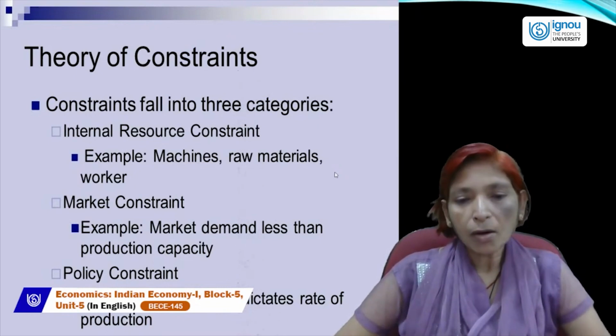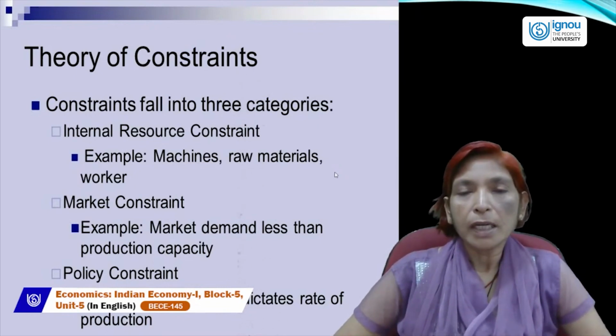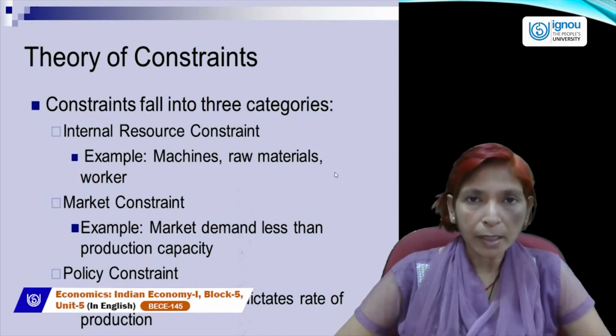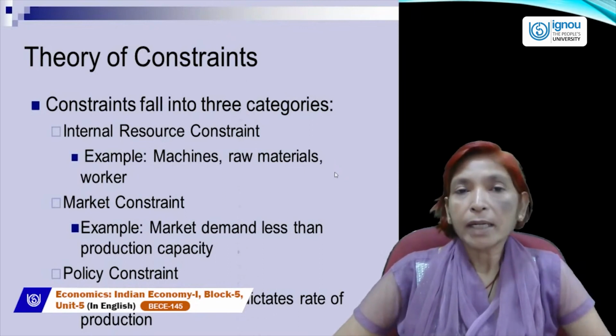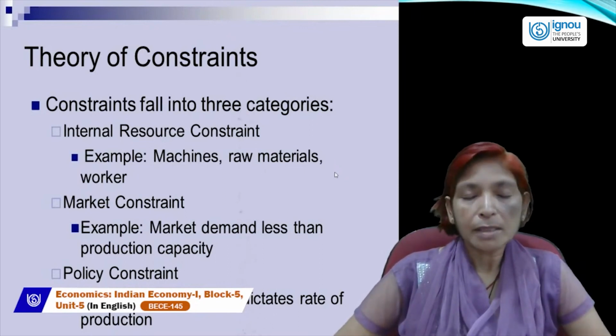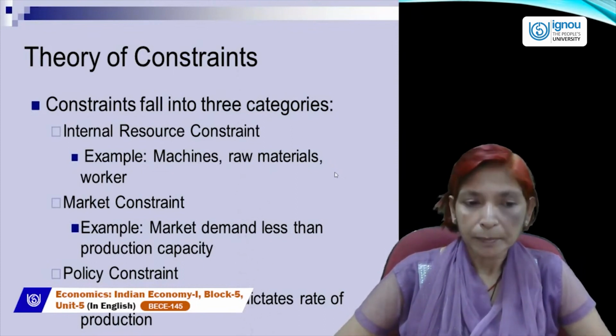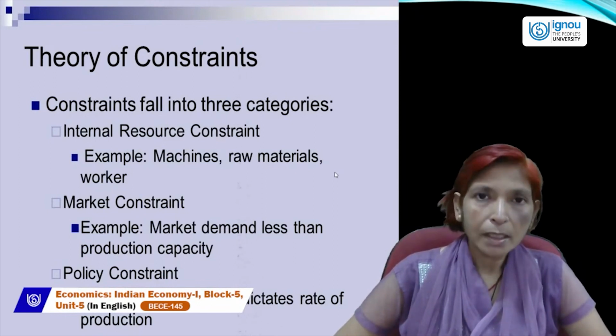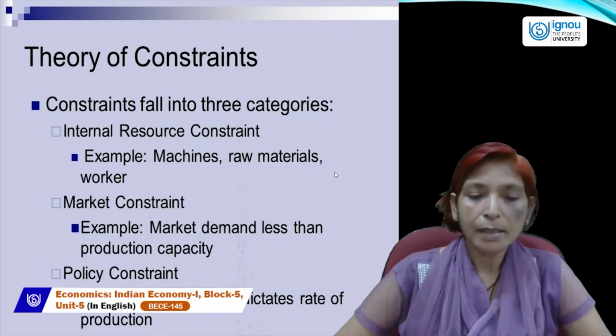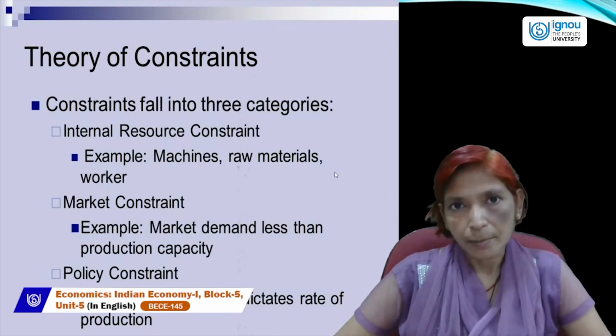In the USA or Britain, in the period 1929 to 1933, there was a worldwide depression. In that period, market demand was less, but the supply of goods and services was higher. That's why they faced depression. So this is known as market constraint, in which market demand is less than production capacity.